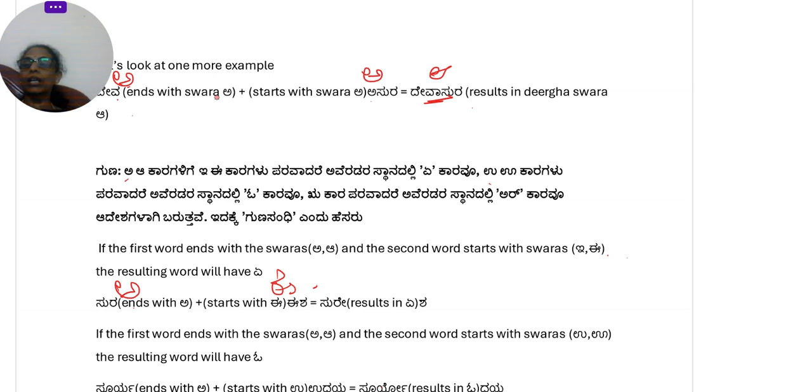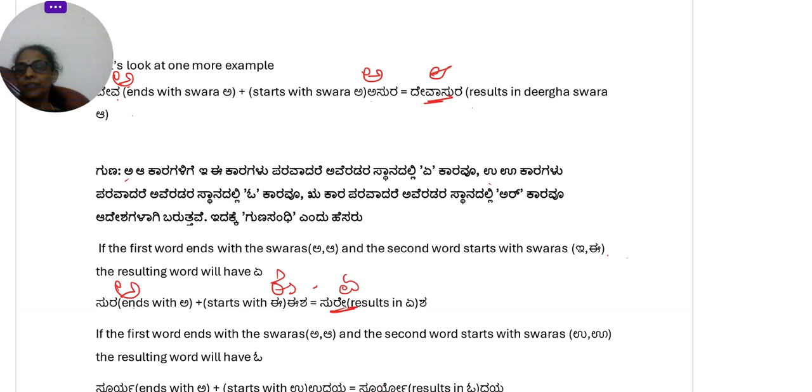So again, let's look at an example, which makes it much easier to understand. So let's look at this word, Sura. So Sura is ending with the sound A. And Isha. Isha is starting from the sound E. So when A and E join together, you get E. So the answer is Suresha. You see, Ra is having the E Gunitakshara in it. So A or A and E or E, they come in front of one another, then the result will have E in it.